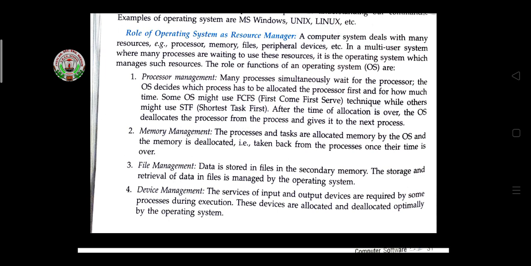How it works: process management, memory management, file management, and device management are there in the operating system. Processor management means many processes simultaneously wait for the processor. The operating system decides which process has to be allocated the processor first and for how much time.